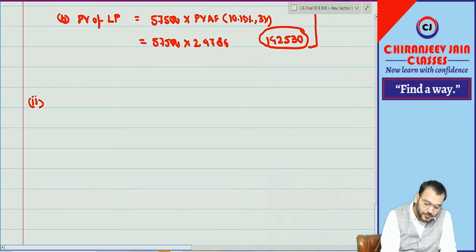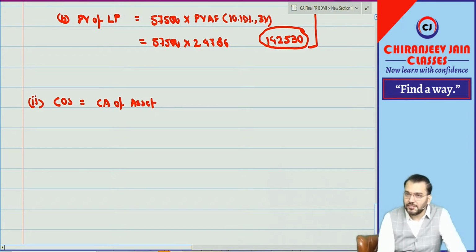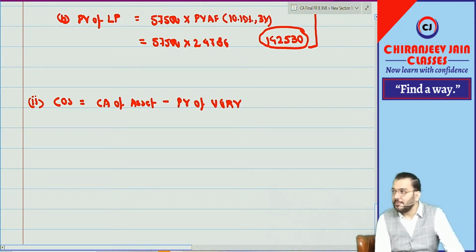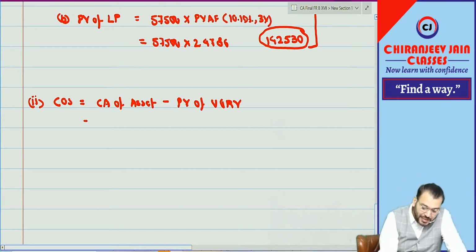Then we recognize what? Cost of sales. So what will be the cost of sales? Cost of sales will be the carrying amount of the asset or inventory, you can say, minus the present value of UGRV, because that is recoverable at the end. Correct. So what is the carrying amount given? Cost price.